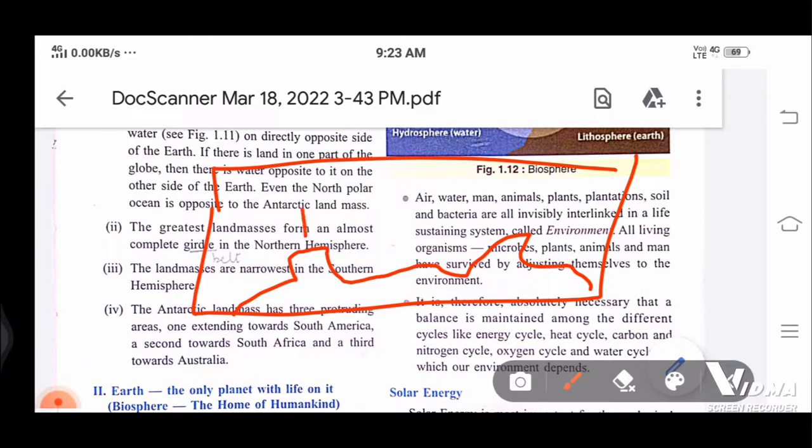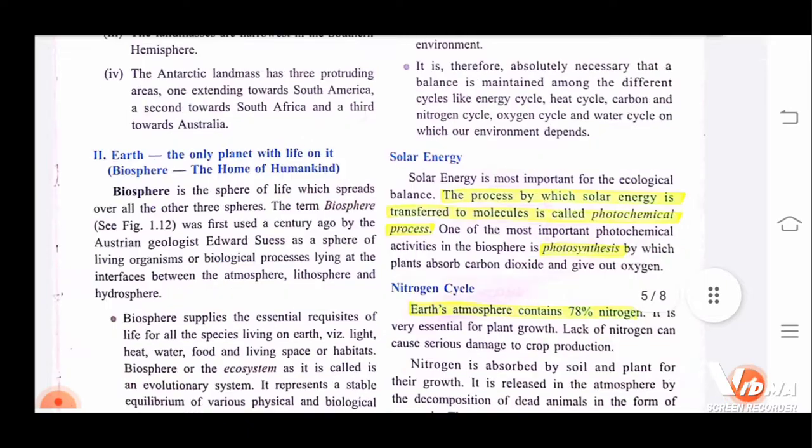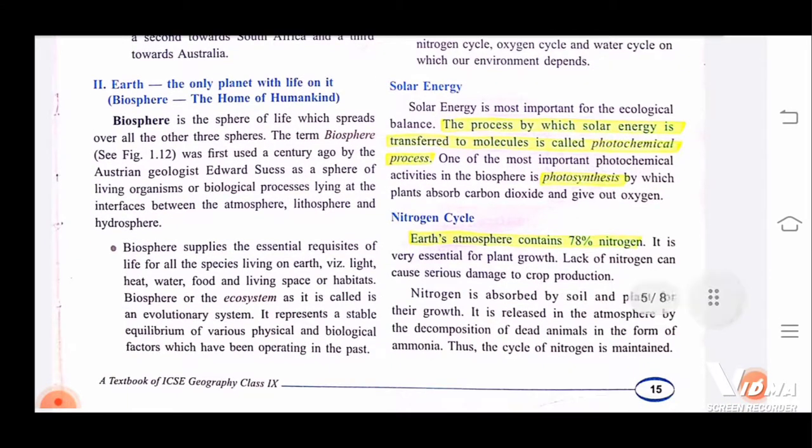This part is extending towards South America, this part towards South Africa, and the third one towards Australia. So now we are going to discuss the second part of this article.